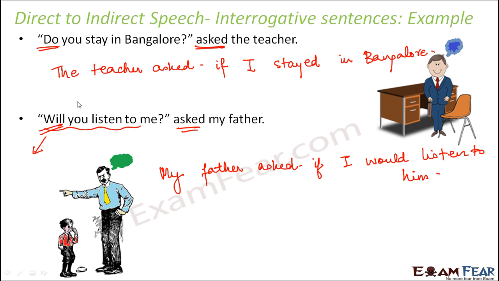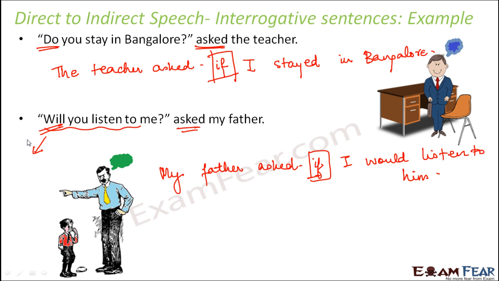So pretty simple, right? We have changed the pronouns. You became I, me became him, because initially when we talk about direct speech, it was in the exact words as it came from the father. Now when we are talking about the indirect speech, it is the child's version, like how the child would say this. The child would say, my father asked if I would listen to him. Right? So we have changed the pronouns, we have changed the tenses as per the normal rules. The only thing that changed here is instead of that we have used if. And why did we use if? Because the question starts with a non-interrogative word.